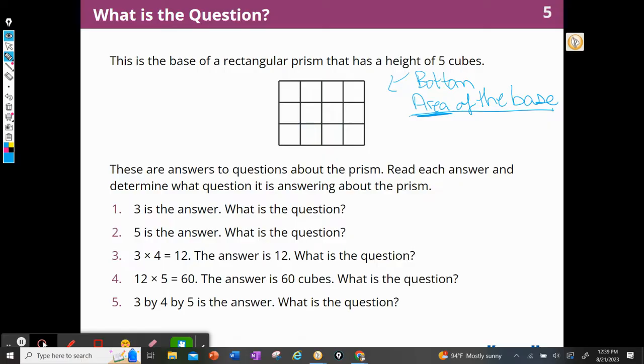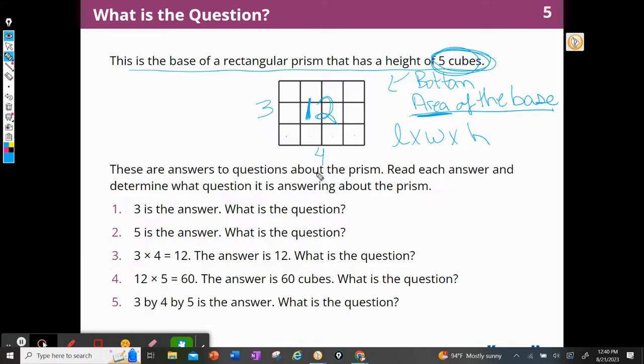So to find the area of the base, we're going to just find the area, or how many squares are right here. There are 3 on this side and 1, 2, 3, 4 on this side. So the area of the base would be 12, right? So if it were 12, that's my bottom layer, and each layer is going to have 12 in it. This tells me at the top that it has 5 layers because the height is 5. Remember, length times width times height.